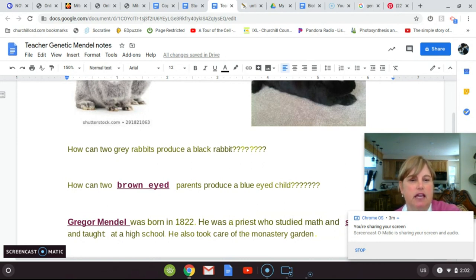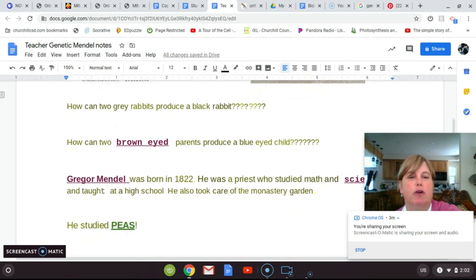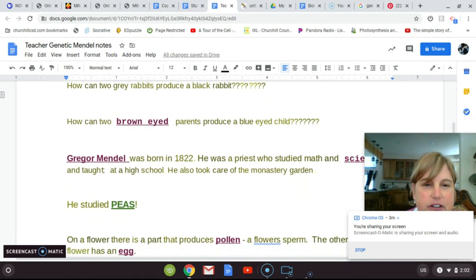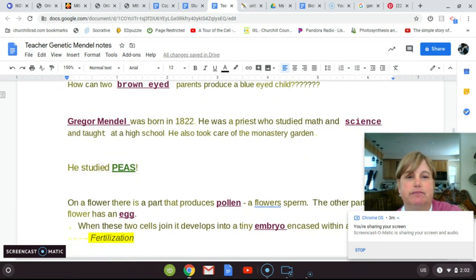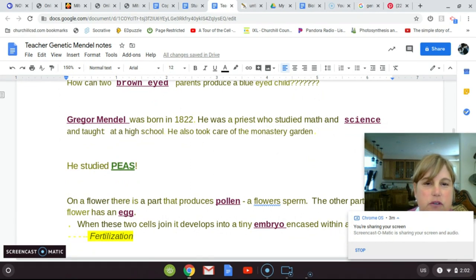How does that happen? This was something that a guy named Gregor Mendel, which is another fill in the blank for you, who happened to be born in 1822, wondered about. He was a priest who studied science. He also taught at a high school, and he also took care of a monastery garden. Why is the garden important? Because he started studying plants and he had all this access to plants, and so he started doing experiments. So that's why the garden is important to mention about Mendel.